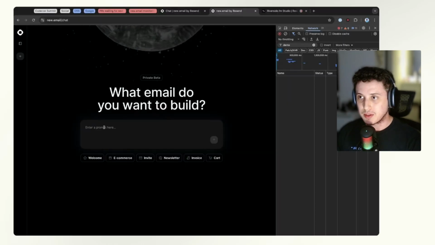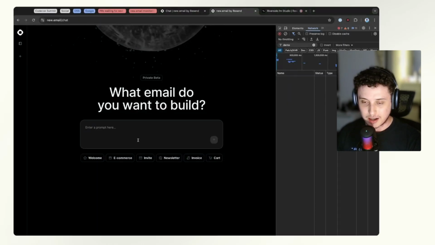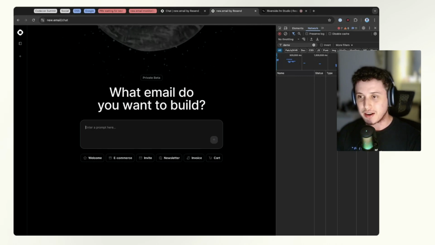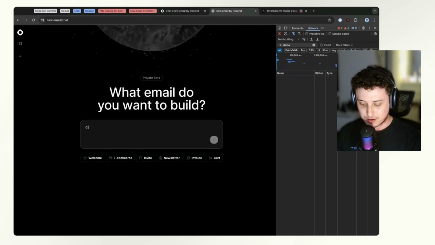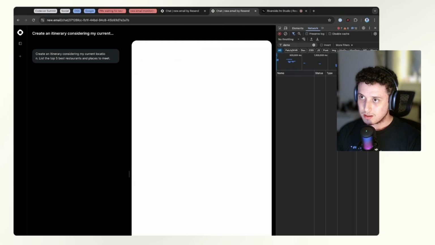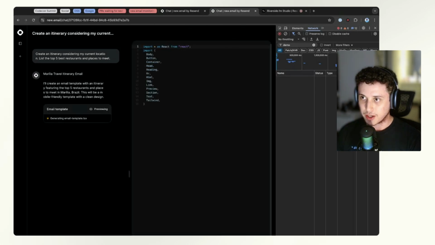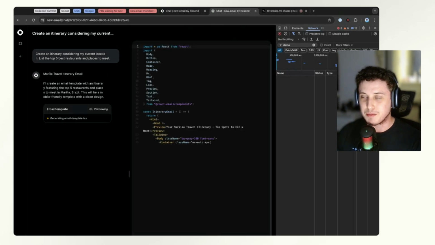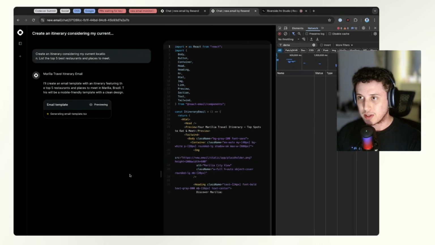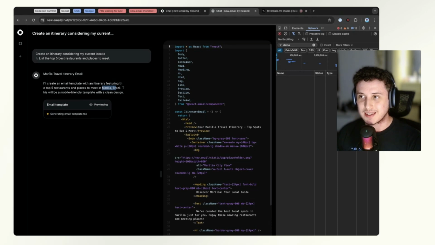If I click on the plus icon here and ask the LLM to generate a new ML template for me, but this time let's create an itinerary for a new trip considering my current location. So create, and now New.email should consider my current location in order to generate the ML template for me. So here we can see that it's already considering that it should list some places in Marília, Brazil, because I'm living in Marília right now.